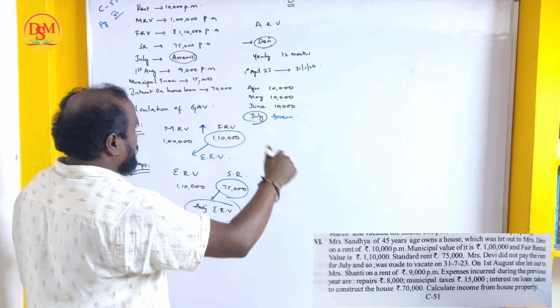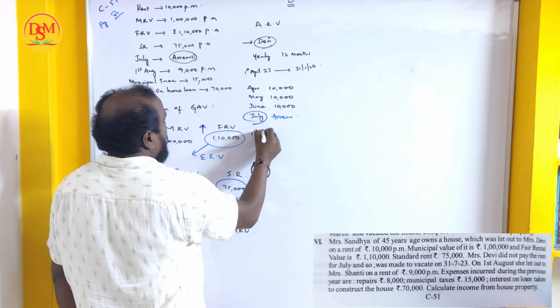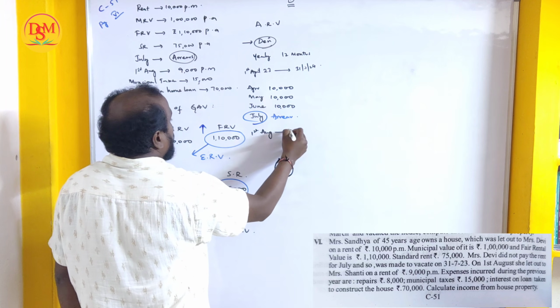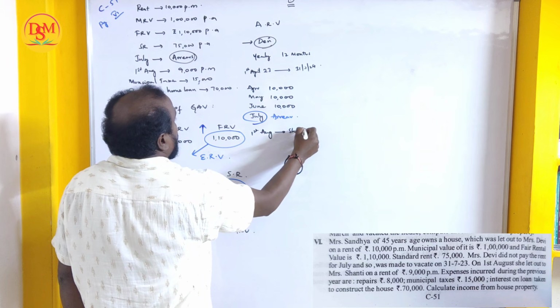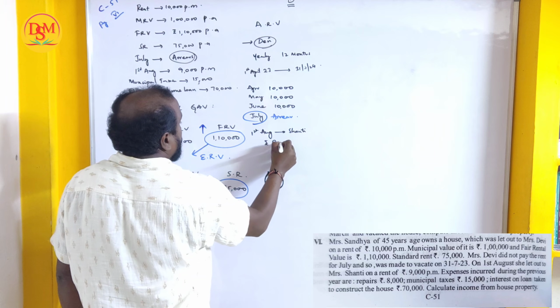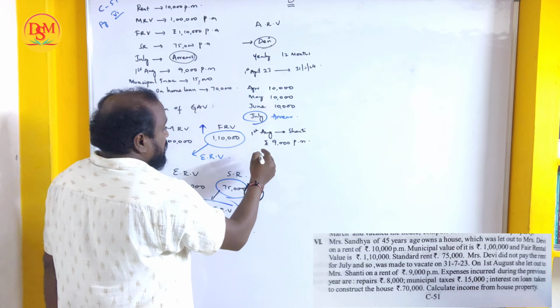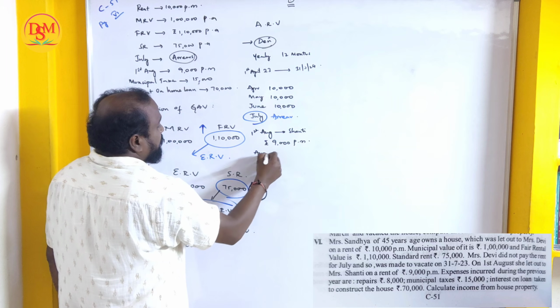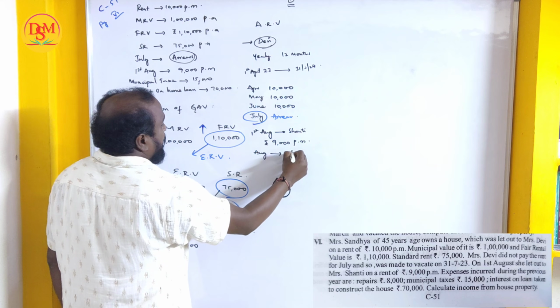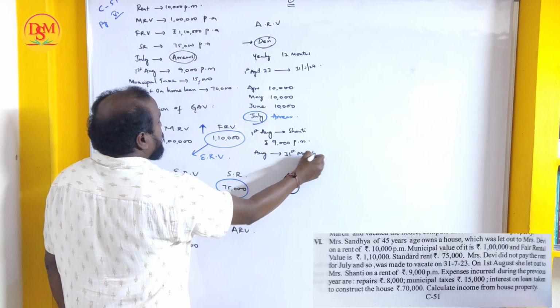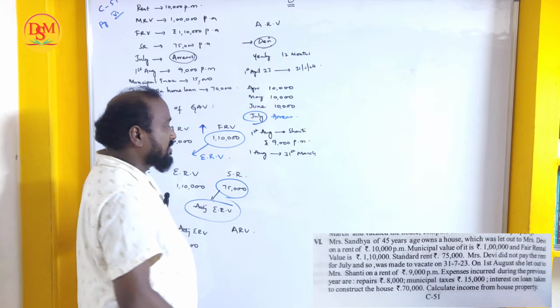And from 1st August, the property was given to Shanti for how much rent? 9,000 per month, sorry, per month. From August 1st to 31st March, let us count how many months are there.